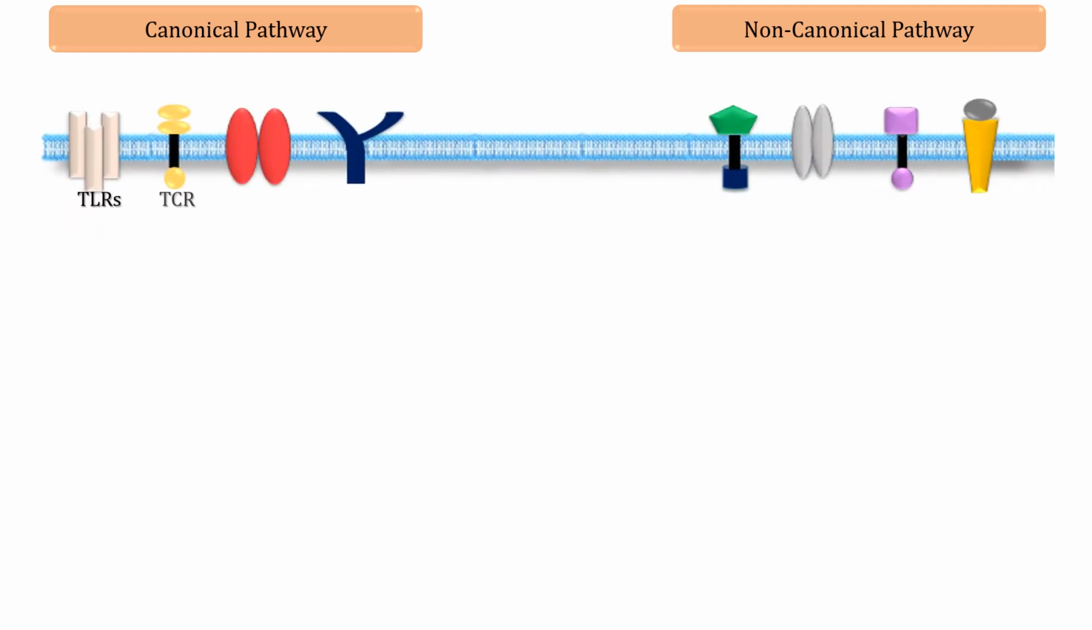NF-κB pathway is regulated in two ways, namely canonical and non-canonical pathway. Here we will be showing both pathways side by side. As you can see, receptors of canonical and non-canonical pathway differ. Therefore, the ligands for both pathways will also differ.